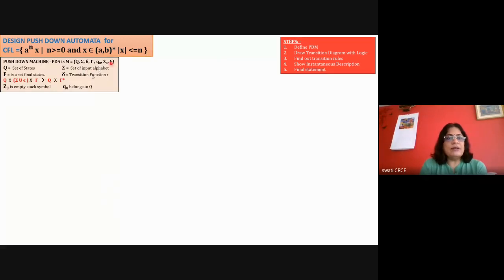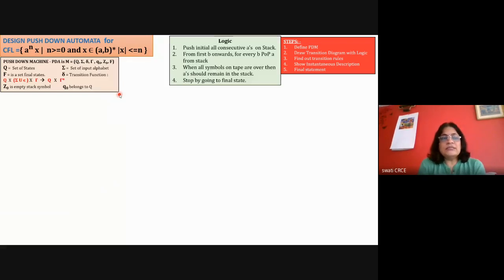It is a group of 7 elements, and write the meaning of each and everything. You can even add the information about PDA, that it is a machine that can understand CFL, and CFL is the language for CFG. That is the type 2 grammar of Chomsky hierarchy. Like this, you can write down.